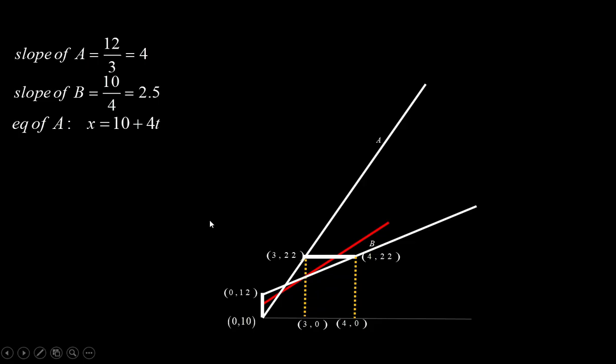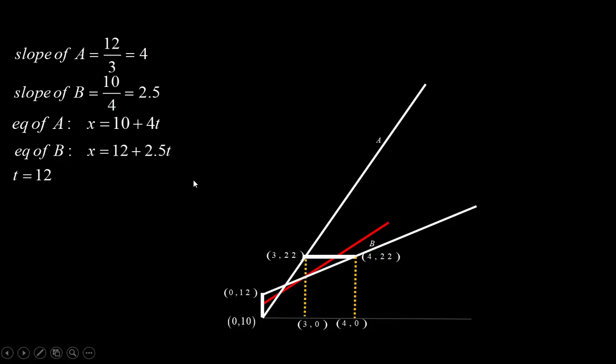At t equal to 0, x equal to 10, yes, this is (0, 10), satisfying it. Similarly (3, 22) should satisfy. Check x, put the value of 3, this comes out 22. So (3, 22) is satisfying. So this is the equation of A. And similarly write the equation of B using these coordinates, you can verify.